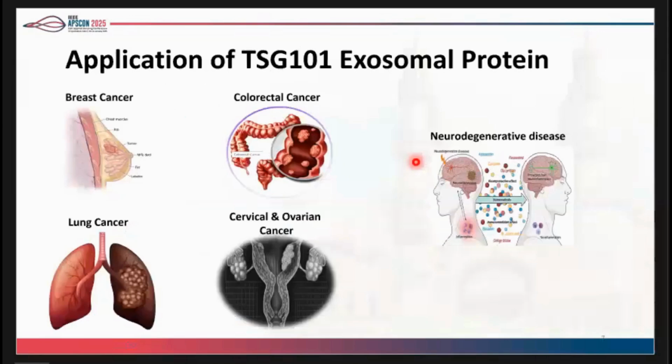Exosomal protein profile in different types of cancer. Here, overexpression of TSG101 protein is linked with several cancers such as breast, lung, etc. Apart from that, it can also be used to diagnose neurodegenerative disease.